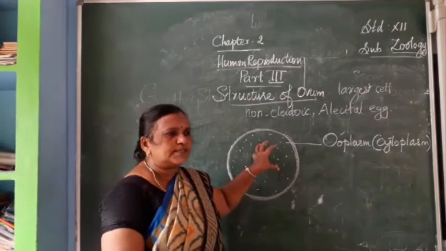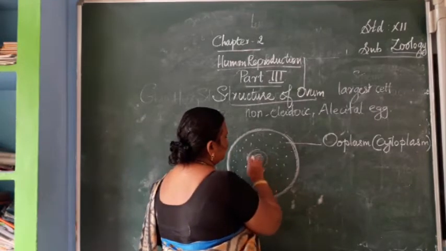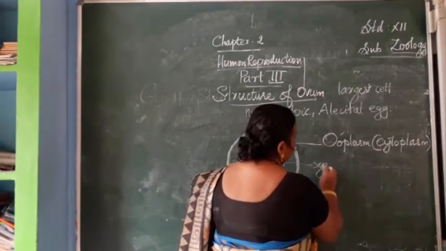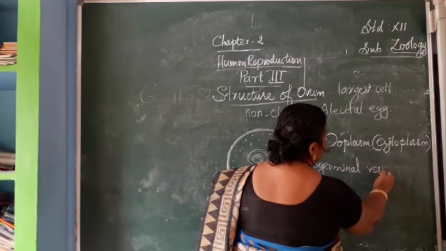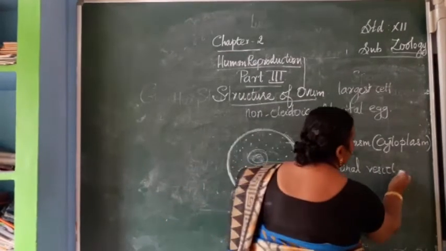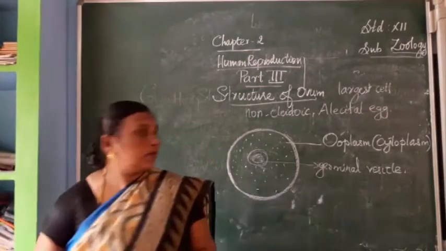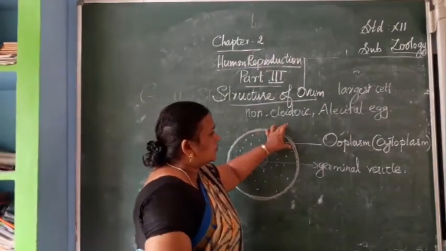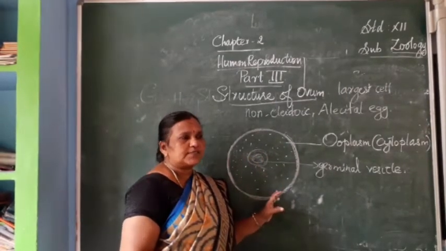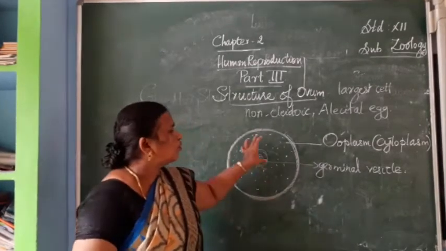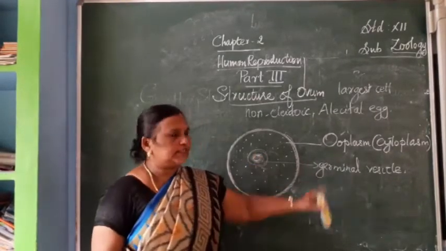The cytoplasm which is present inside the ovum is called the ooplasm. And the nucleus is present. This nucleus present inside is called the germinal vesicle. So ooplasm is the cytoplasm present inside the human ovum, and the nucleus inside that is called the germinal vesicle.